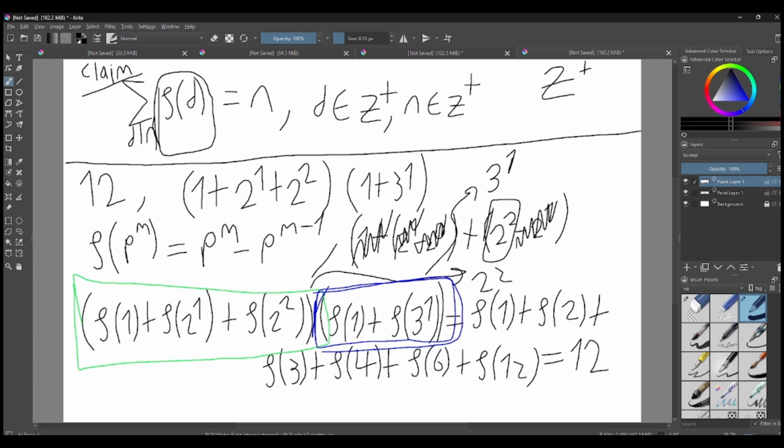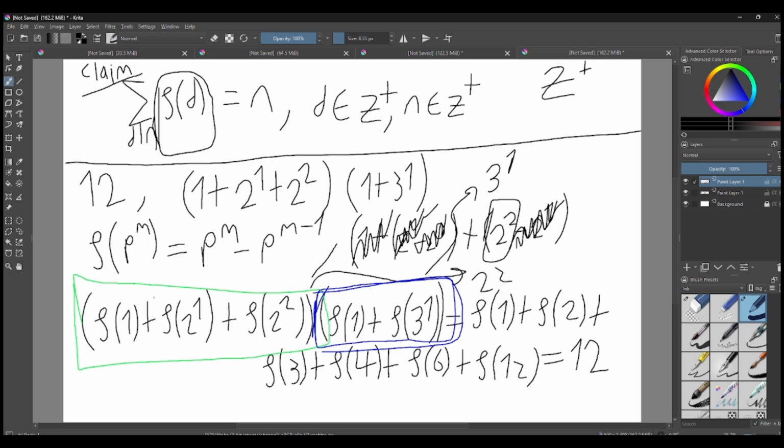Now, when we say we cancel out these values in here, it's not rigorous enough. If you want to prove it rigorously, you will need induction or WOP, the well ordering principle. I generally use WOP, but I'm not going to prove it right now. I'll leave it up to you to prove it on your own. And this is basically how we prove it. So we are done. We basically get the prime factorization of 12.